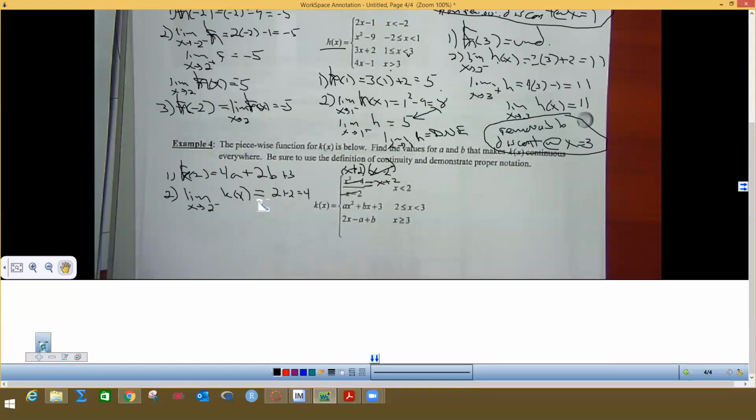Now, what we need to notice here is that the limit from the right is going to be this same thing right here. So that's going to give us an equation with two variables: 4a plus 2b plus 3 equals 4, which means 4a plus 2b equals 1.